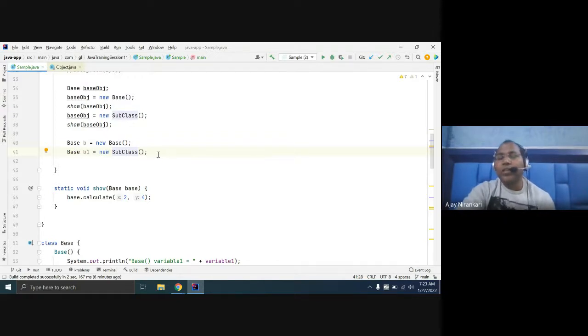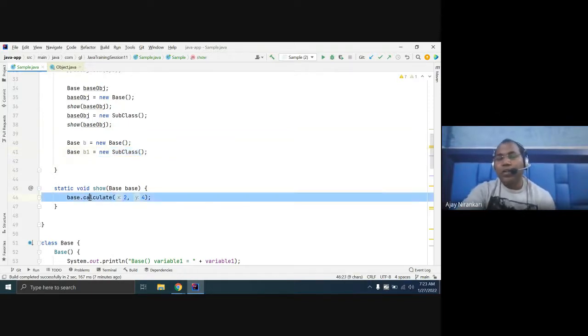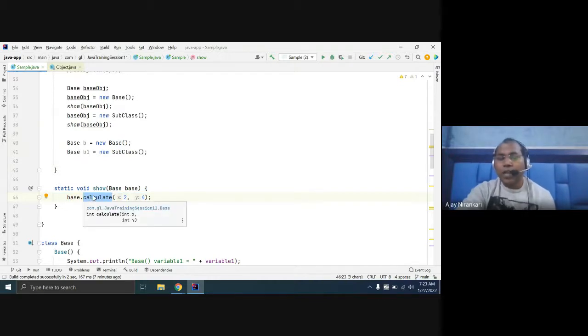This is known as runtime polymorphism. At runtime, you are saying this B object is holding the object of the base class or holding the object of the subclass. This is known as runtime polymorphism. At runtime, this calculate function is going to decide which class method I am going to invoke.